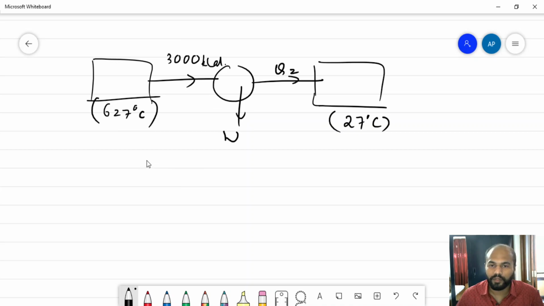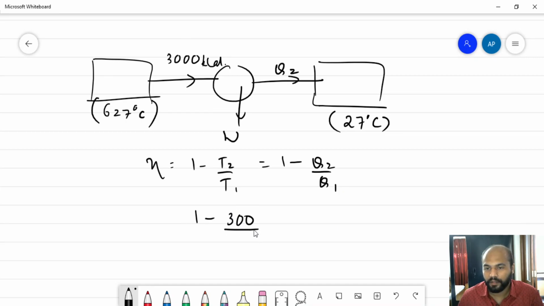So in this case, we know that the efficiency is given by 1 minus T2 by T1 is equal to 1 minus Q2 by Q1. So 1 minus T2 by T1 in this case is going to be 1 minus 300 by 900. And this is equal to the work done divided by Q1, because Q1 minus Q2 is the work done.